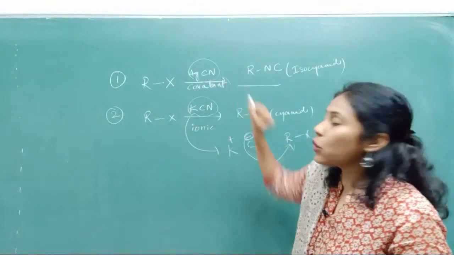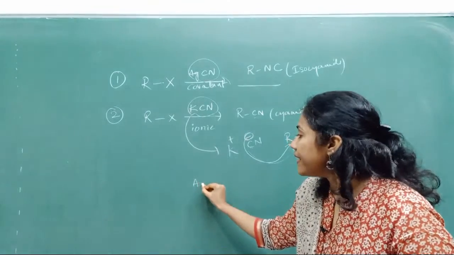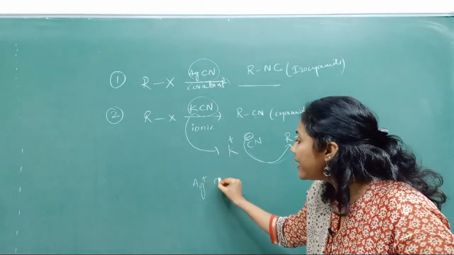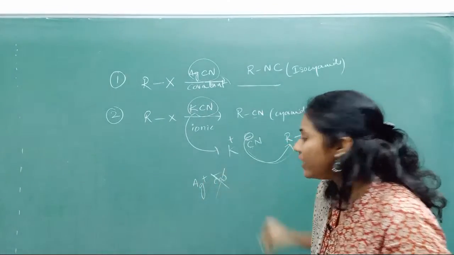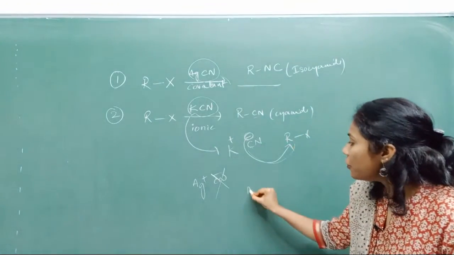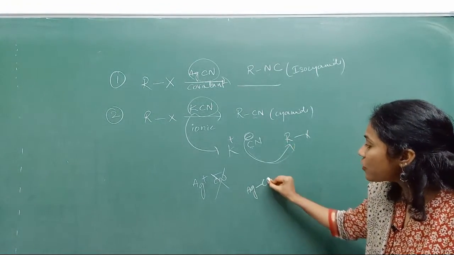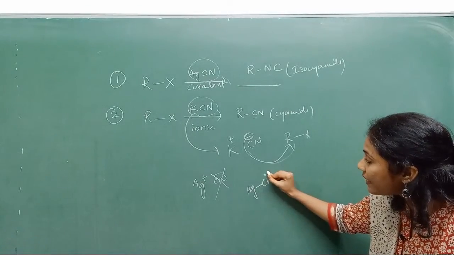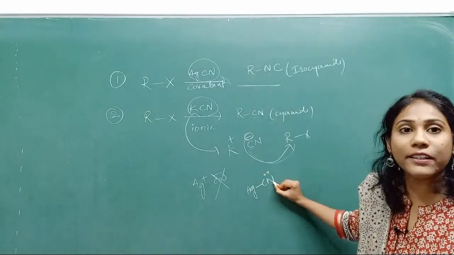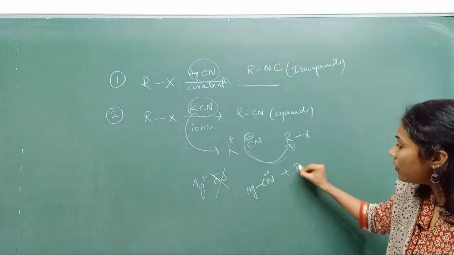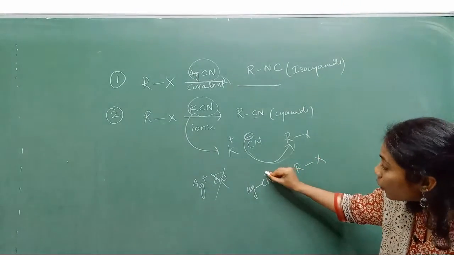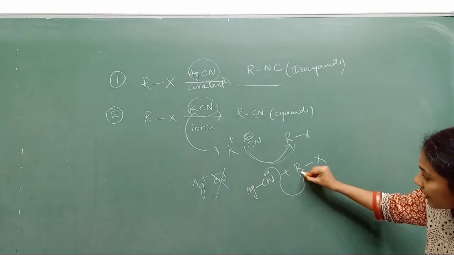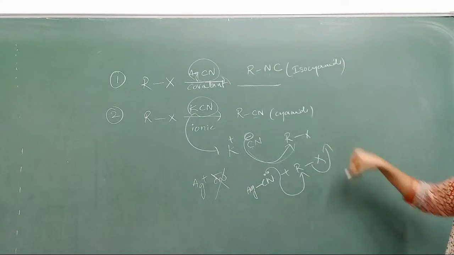Whereas this is covalent, guys. Covalent in the sense, it will not break down into Ag plus and CN minus. That will never happen. So the AgCN bond is covalent. So here the reactive center is the lone pair present on nitrogen. Suppose this is RX, the lone pair on nitrogen is the reactive center, and now X goes outside.